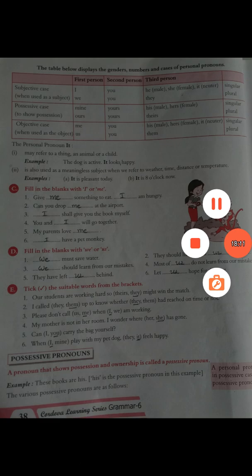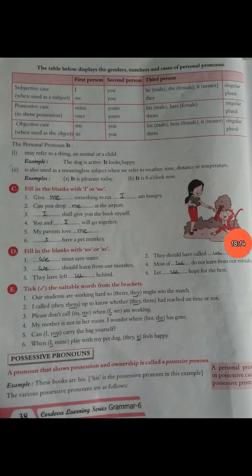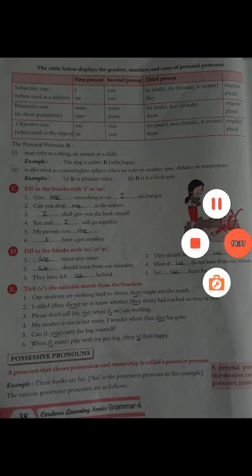The table below displays the genders, numbers and cases of personal pronouns. Subjective case, when used as a subject: first person I, we; second person you; third person he for male, she for female, it for neuter, and they. Singular and plural.